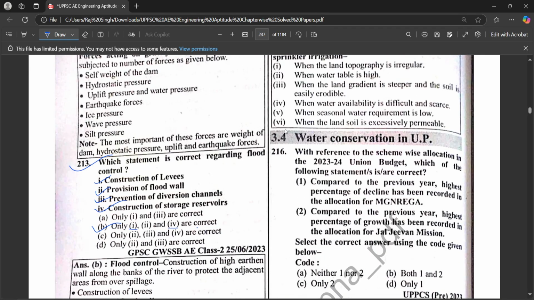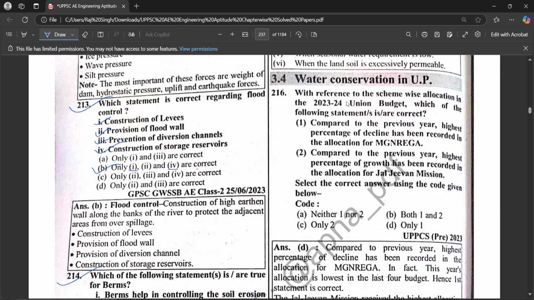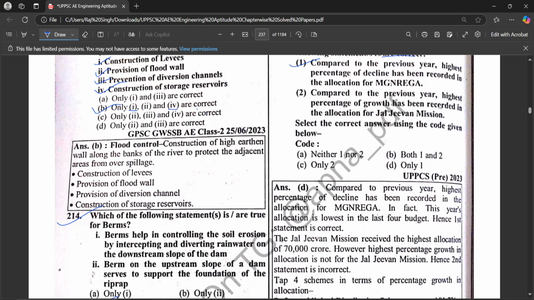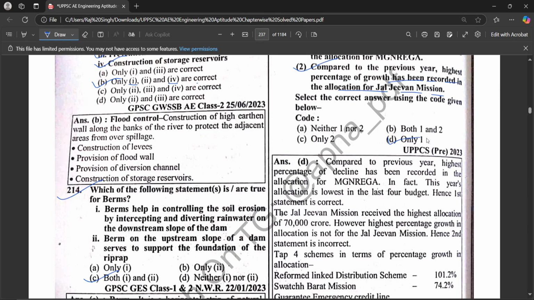Okay, so water conservation, next question. With reference to the scheme-wise allocation in the 2023-24 Union Budget, which of the following statements are correct? First, compared to the previous year, the highest percentage of decline has been recorded in the allocation of MGNREGA. Second, compared to the previous year, the highest percentage of growth has been recorded in the allocation of Jal Jeevan Mission. Hence, only option one is correct.